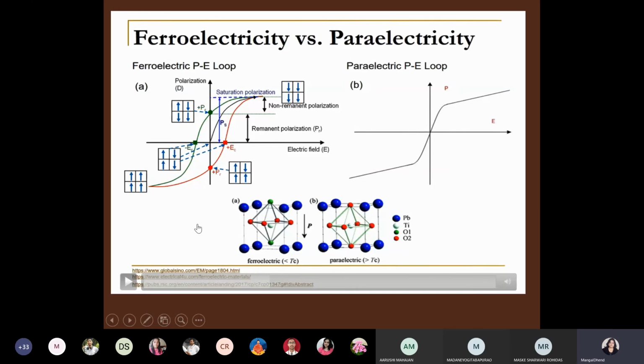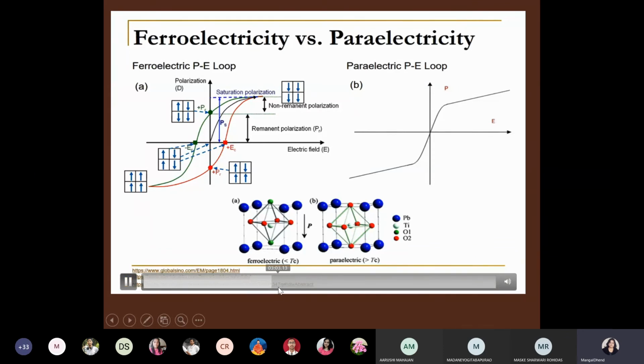Materials are not live, but so many changes are happening inside the material, and therefore they will constitute loss, because you are making dipole moments inside the material change several times in 1 millisecond. You can say 50 Hertz means 50 cycles per second. Such 50 cycles means 50 hysteresis loops, so many changes happening in the material, and this will require energy. It will create loss because these dipole moments change due to external force, but some energy is required in their orientation, and therefore the material will be heated and losses will occur.